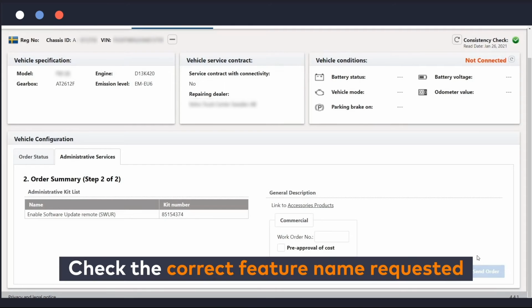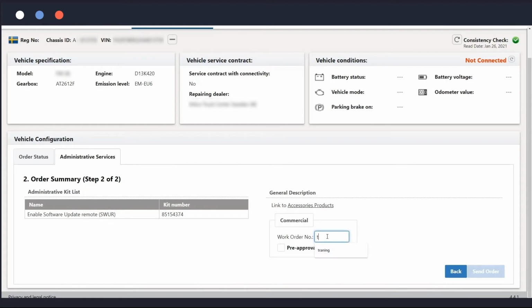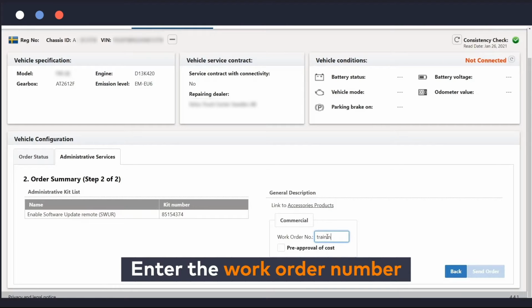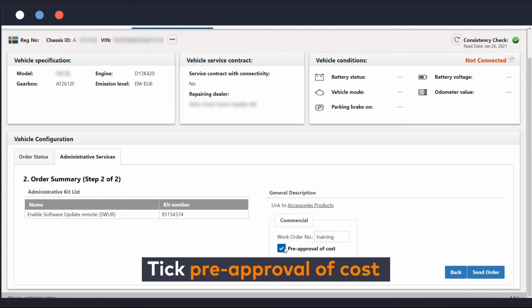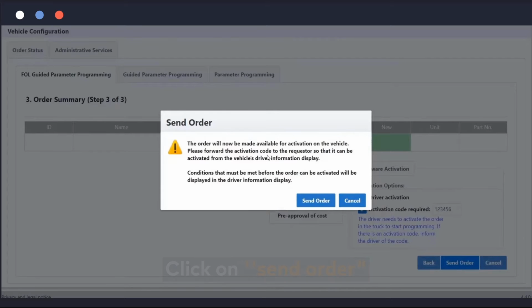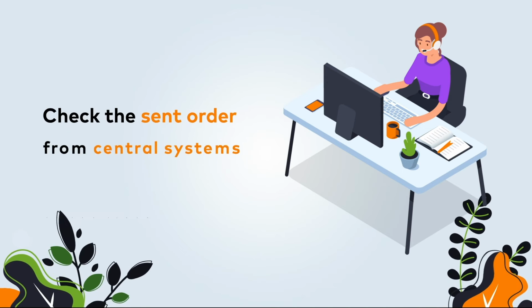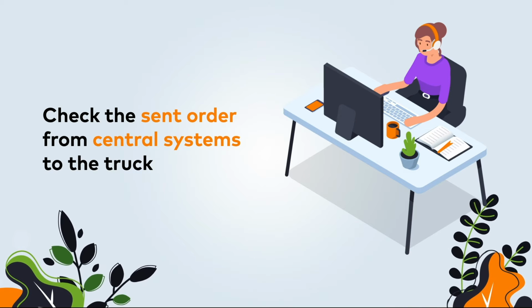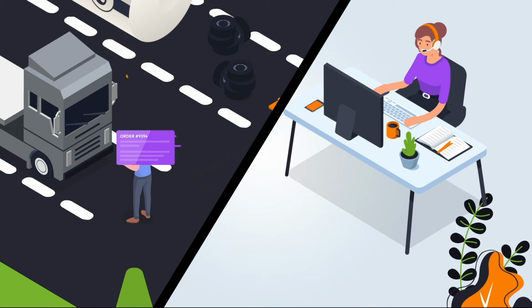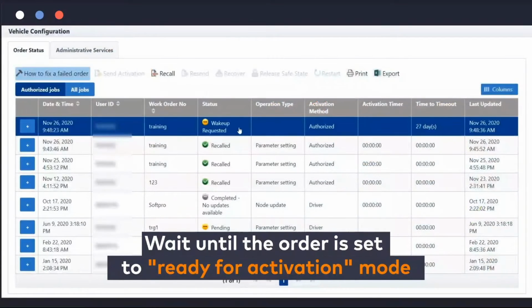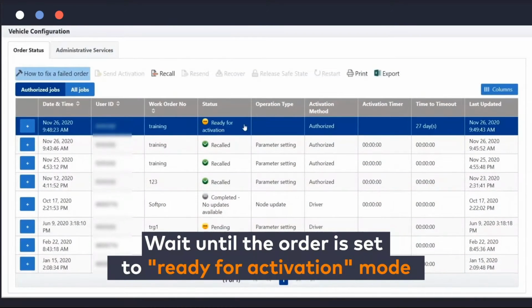For all vehicle configuration and order validated, follow this process. Check the correct feature name requested, select the general software scenario if asked, fill the work order number, check the sent order from Central Systems to the truck. She waits until the order is set to Ready for Activation mode.